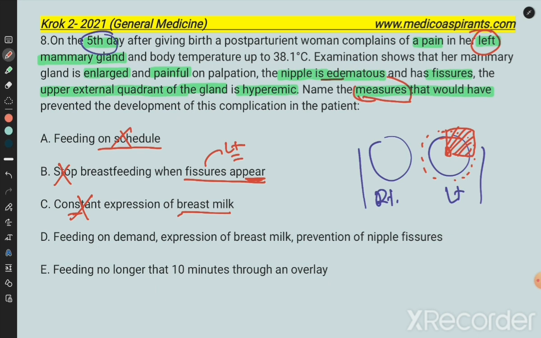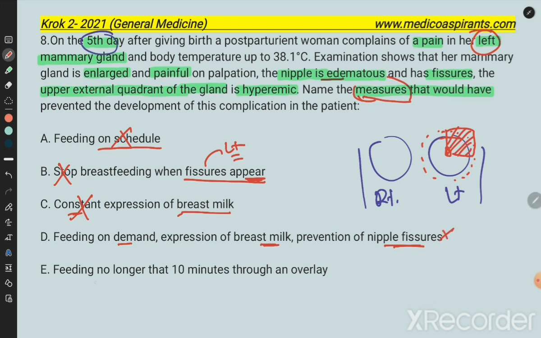Feeding on demand, expression of the breast milk, and prevention of nipple fissure are not the correct obstetric parameters, because feeding cannot be on demand. That is a social term, when the baby is crying or giving signals, whereas we use some sort of schedule. Expression of the breast milk is not clearly observable and considerable. Prevention of nipple fissure can be a hygienic and healthy parameter, but not according to our medical parameters. So that is also not correct.